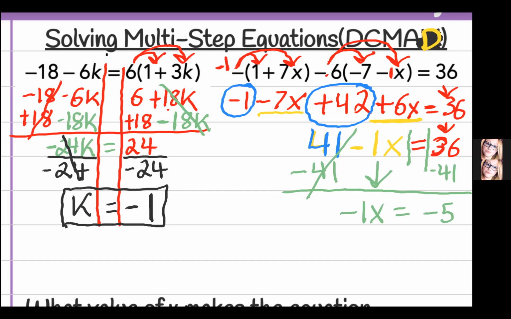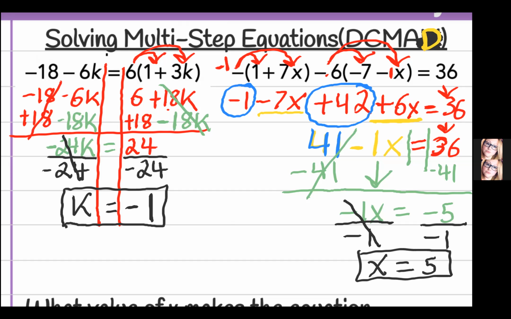Are we done yet? No, because we don't want to know what negative 1x is. We want to know what x is. So that means we have to divide. And we always have to divide by the number in front of x. Now, if the number in front of x was just 1 and a positive, yeah, we'd be done. But it's not. It's a negative. So we have to divide by a negative 1. And if we do it to one side, we always have to do it to the other. They cancel out. That's why we did it. And a negative divided by a negative is always a positive. And 5 divided by 1 is 5.